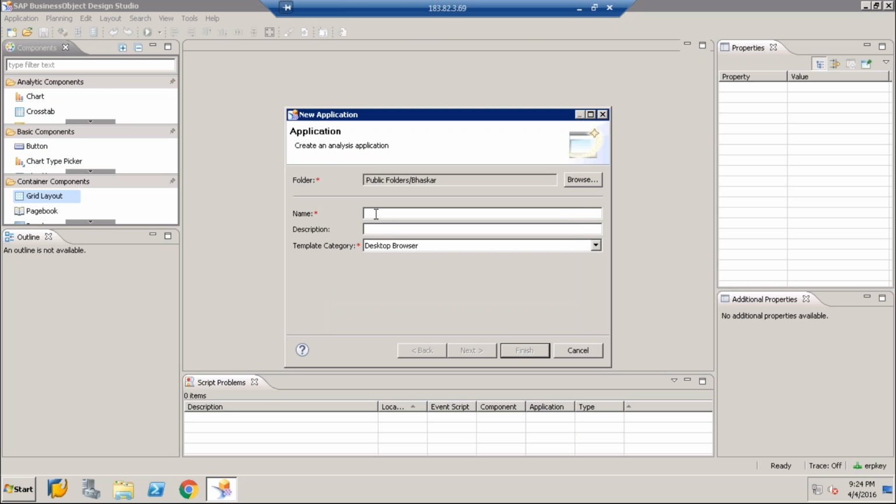Select that folder, give a name for the application. So let's say demo_001, and we say dashboard. Any description we can give, dashboard demo.